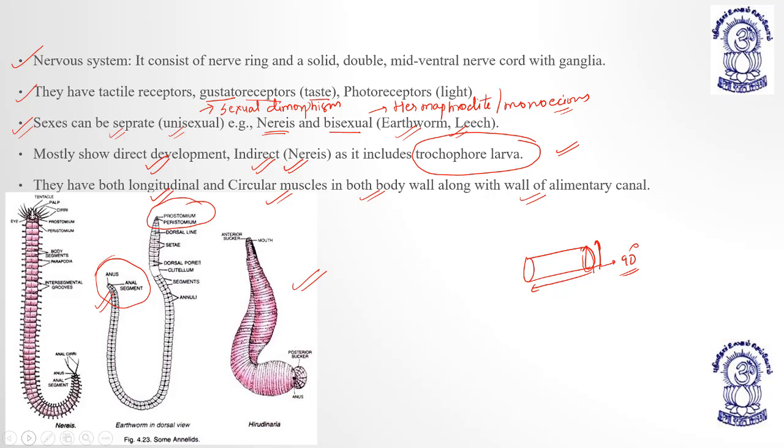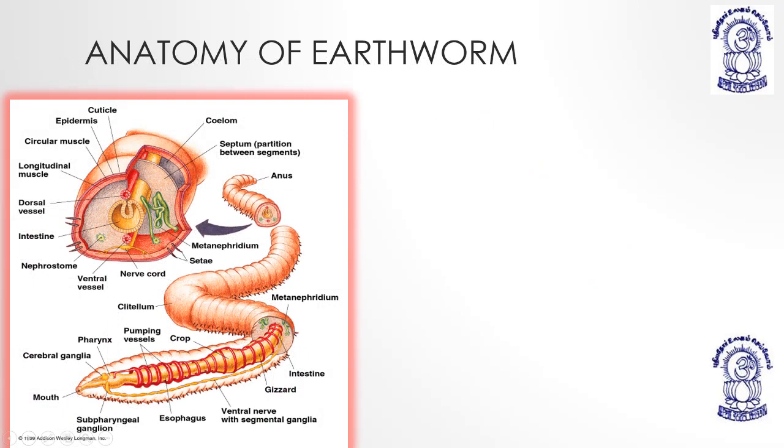Now coming to next, this is the anatomy of earthworm. You can see the body wall is basically having the cuticle as the outermost layer. Non-cellular cuticle, most importantly, which is moist.